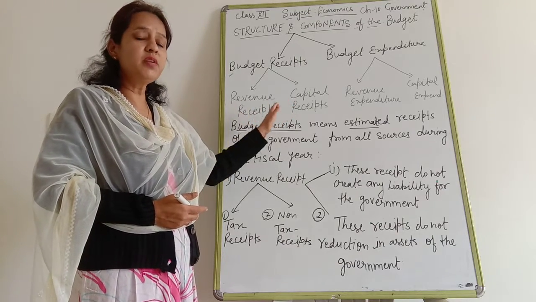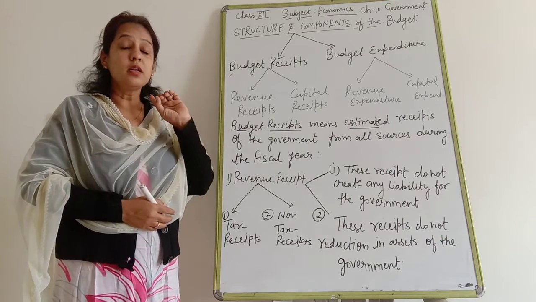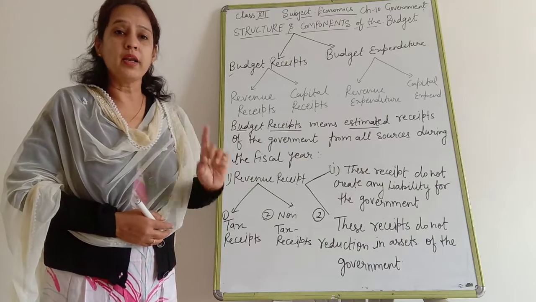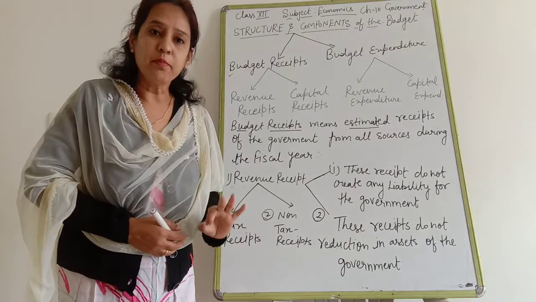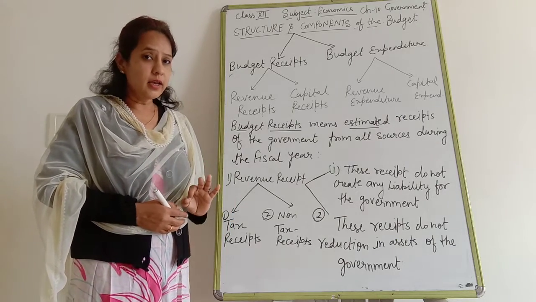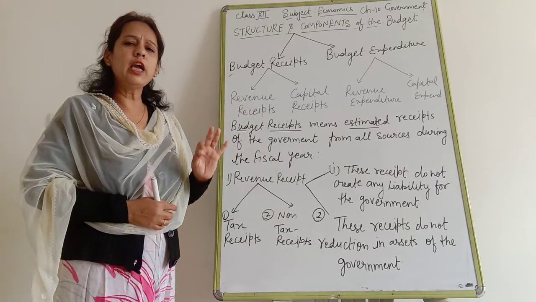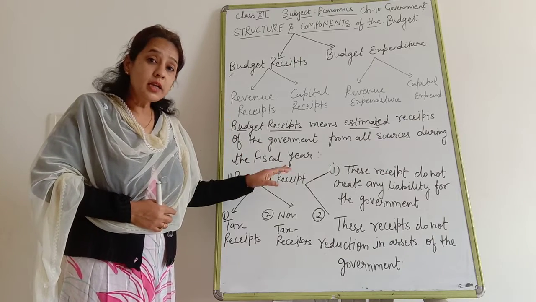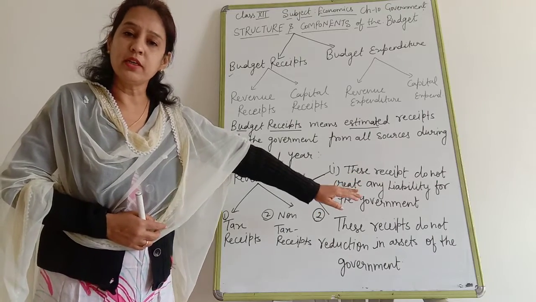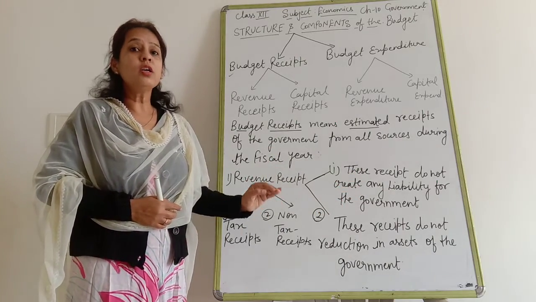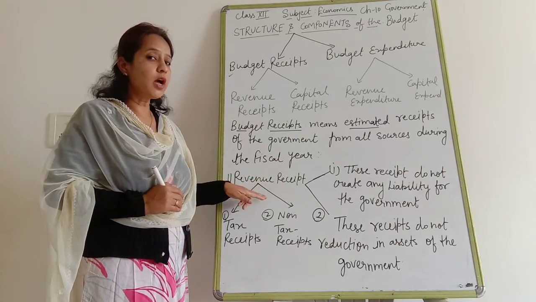Now, what is the difference between revenue receipts and capital receipts? Revenue receipts do not affect the balance sheet. It means revenue receipts do not affect liabilities and assets. Clear? It means these receipts do not create or increase any liability. Even it does not reduce any assets. That kind of receipts are known as revenue receipts.